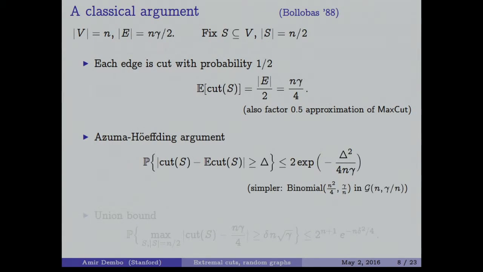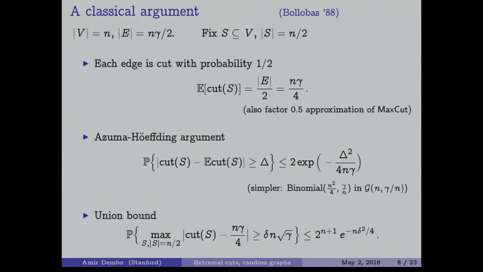So you can conclude that the probability that the cut will exceed its expected value, when you choose a cut of this size n over 2, exceed by delta, you can get an exponential bound for this result. And then you can do a union bound. Suppose you want to exceed by delta times n square root of gamma, then you plug here the capital delta to be delta n square root of gamma, and you will get that the gamma will cancel, the n will cancel, and you will get e to the minus n delta squared over 2.